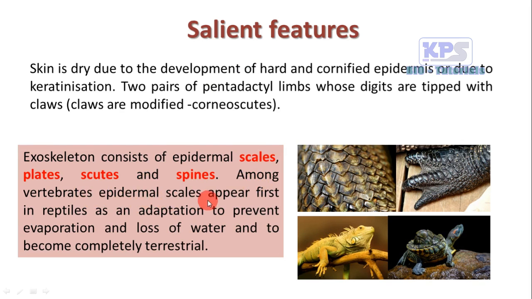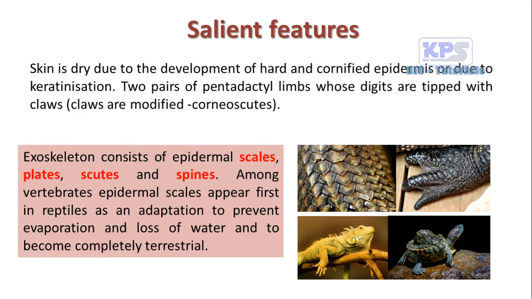Among vertebrates, epidermal scales appear first in reptiles as an adaptation to prevent evaporation and loss of water and to become completely terrestrial. So this epidermal exoskeleton is developed as an adaptation for the terrestrial life. The reptiles evolved from the amphibians.